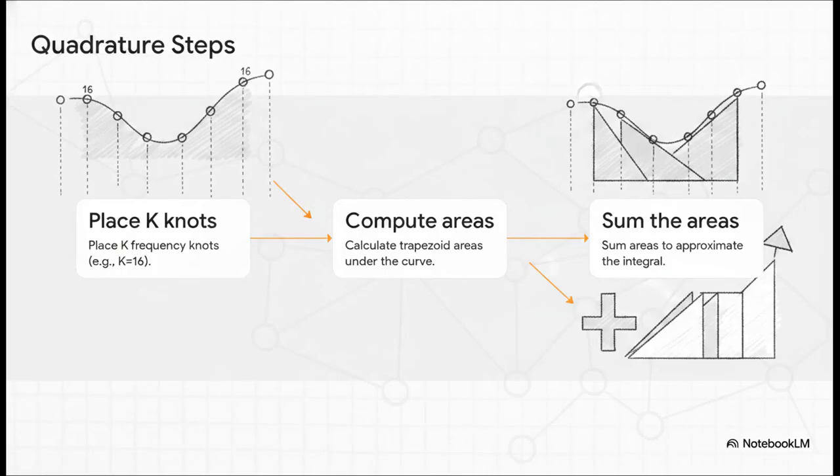And to physically compute this without grinding our GPUs to a halt, we use a brilliant shortcut, trapezoidal quadrature. We compress an impossible infinite integral into a super fast loop over just 16 frequency knots. Place the k-knots, compute the trapezoid areas under the curve, sum them up, and boom. Lightning fast and perfectly accurate for gradient descent.